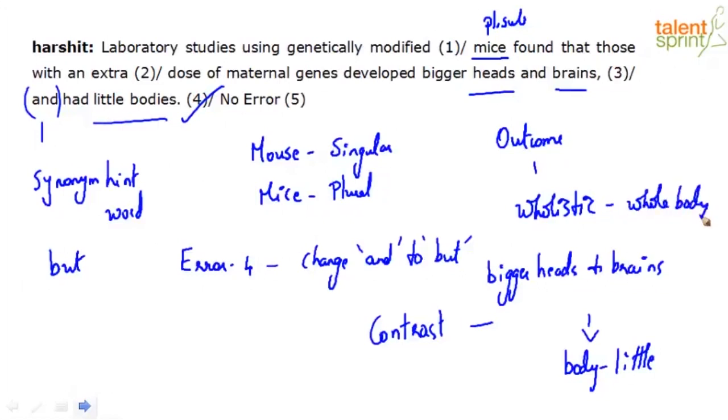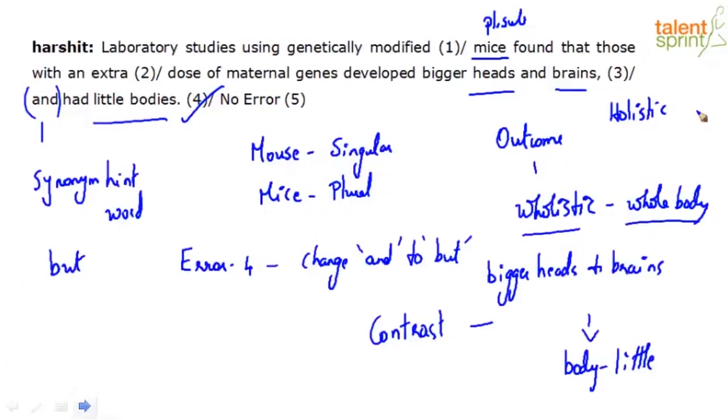And in our context, just to give you a difference, right? Holistic means referring to the whole body. And in our context, we're talking about the mice and their body, right? Body parts, where it's saying bigger heads and brains and little bodies. But when will you generally use holistic versus wholistic? This you will use when you're talking about the whole body or the person. And in our case, we're talking about the whole body of the mice where the difference is. Holistic, on the other hand, you will use when you're referring to, what can I say, the importance of everything together, comprising everything together.